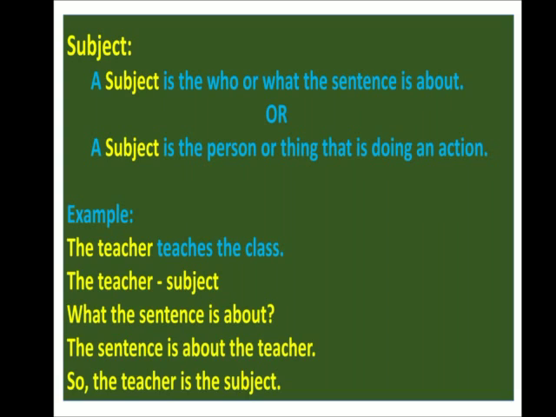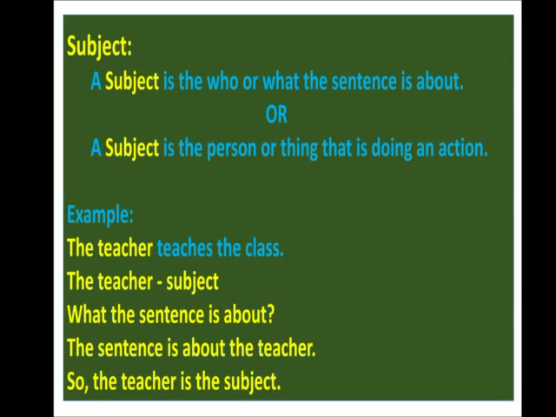So now what is a subject? First we will see what is a subject. First you have to read the sentence and find out who or what the sentence is about. Or a subject is a person or a thing who is doing an action.